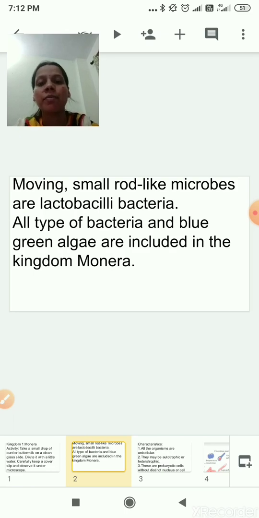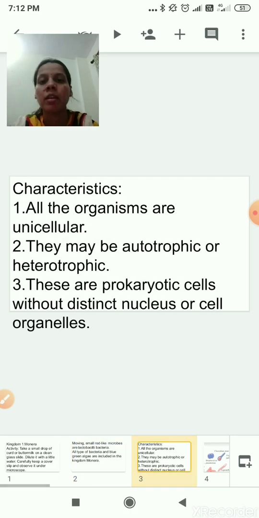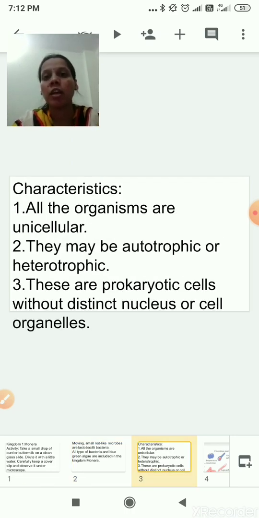Correct. Now we will see the characteristics of kingdom 1 Monera. These are the three characteristics. First, all the organisms are unicellular, which means their body is made up of only one cell. Second, they may be autotrophic or heterotrophic. Some make their own food, and some depend on other plants or animals for food. And the third criterion is that these are prokaryotic cells without a distinct nucleus or cell organelles.